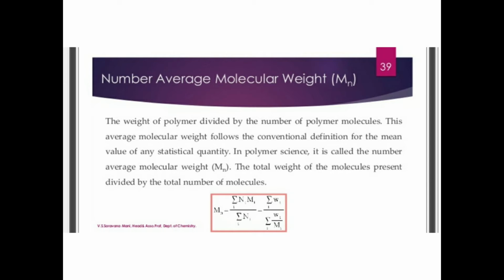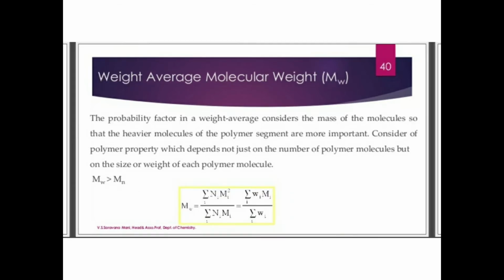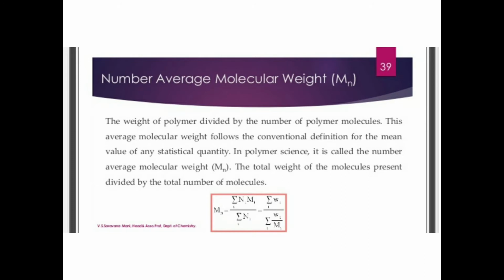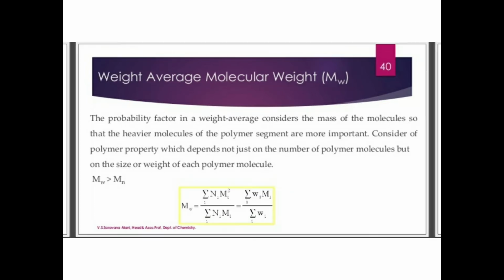Then what do you mean by number average molecular weight and weight average molecular weight? This is for your understanding. Number average molecular weight is the weight of polymer divided by the number of polymer molecules. This average molecular weight follows the conventional definition for the mean value of any statistical quantity. In polymer science, it is called number average molecular weight: the total weight of the molecules present divided by the total number of molecules. Right? This is not so important, but just remember number average molecular weight.